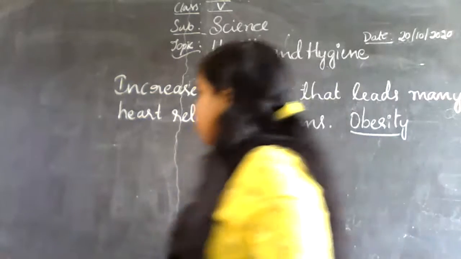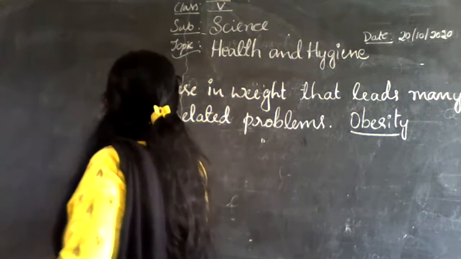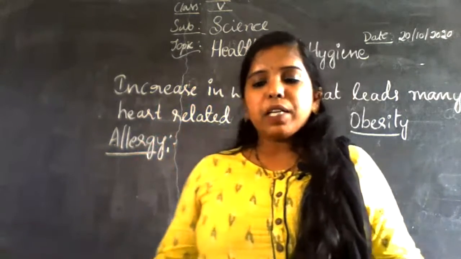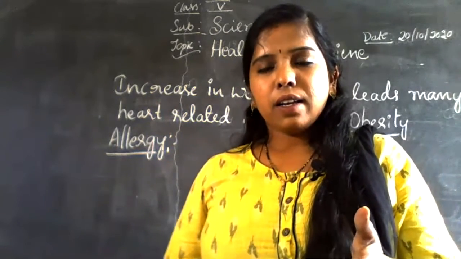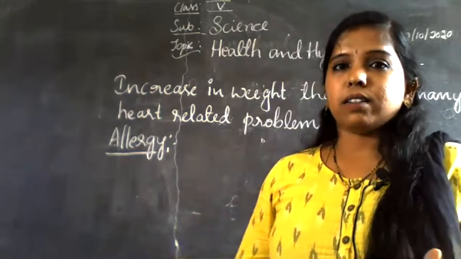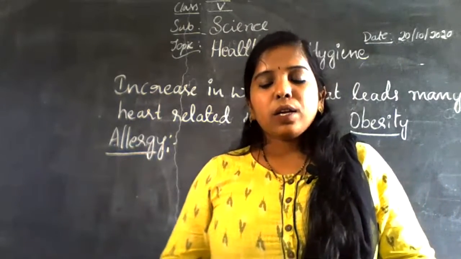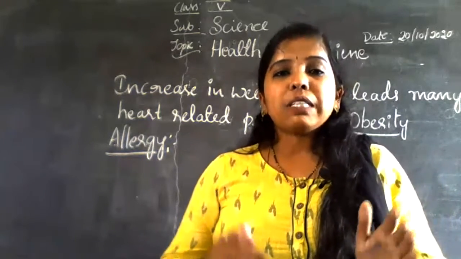Next comes allergy. Allergy is when some people react negatively to certain things, like things they eat, breathe, or touch. For example, some people sneeze a lot when exposed to dust.